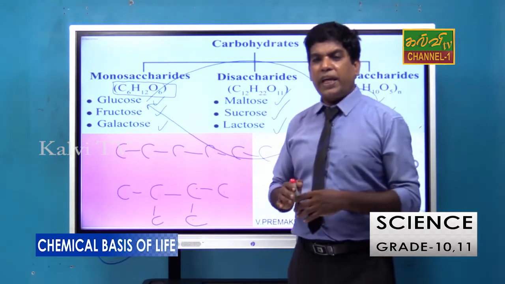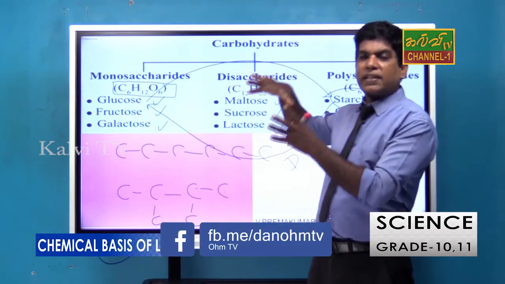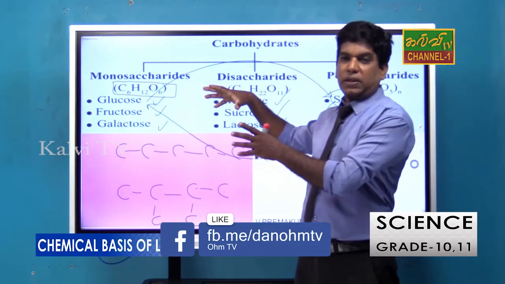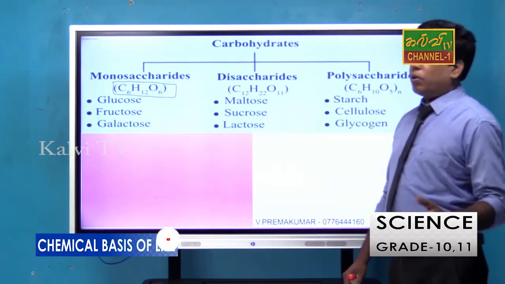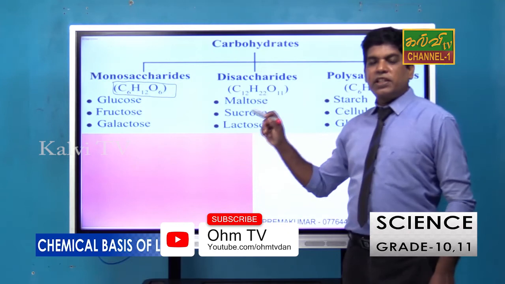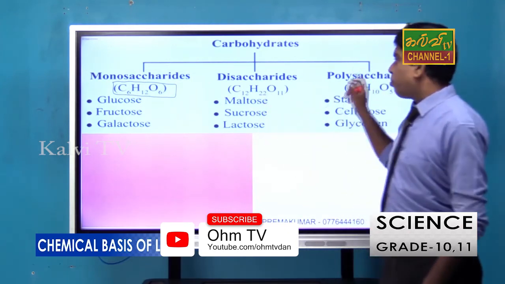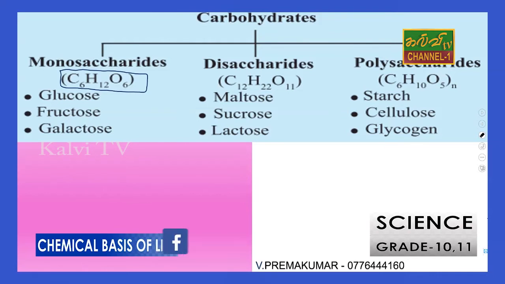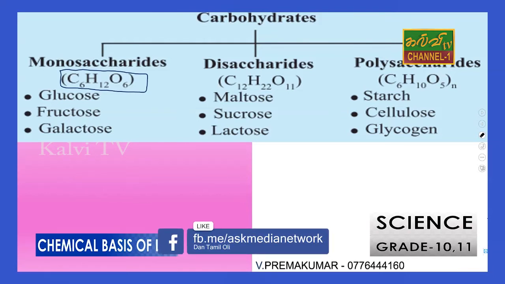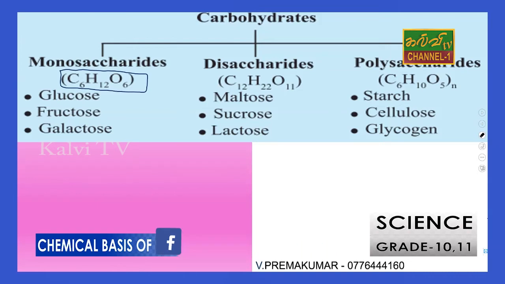Monosaccharide is the simplest sugar, with a basic sweet taste. Carbohydrate is classified into monosaccharide: glucose, fructose, galactose; disaccharide: maltose, sucrose, lactose; polysaccharide: starch, cellulose and glycogen.